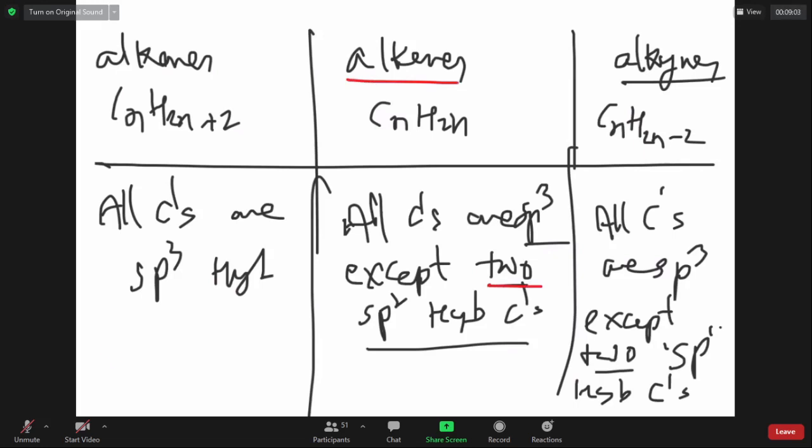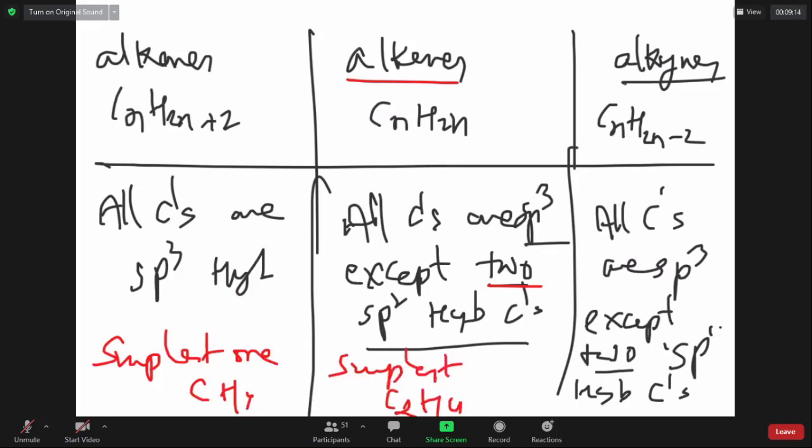The simplest alkane is what? It has only one carbon. CH4. The simplest alkene is ethene, C2H4. Ethene, the simplest alkene, has 2 carbons because you require a C double bond C. The simplest alkyne is C2H2 because you require a C triple bond C.